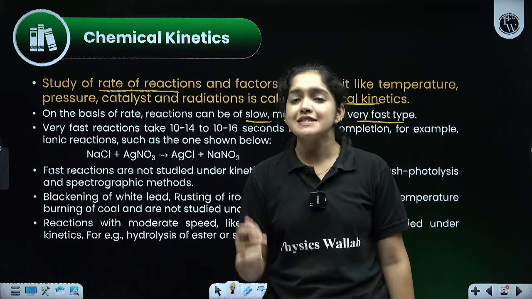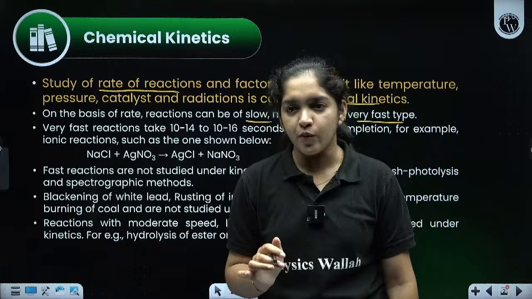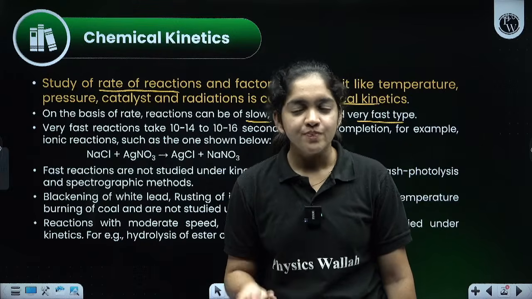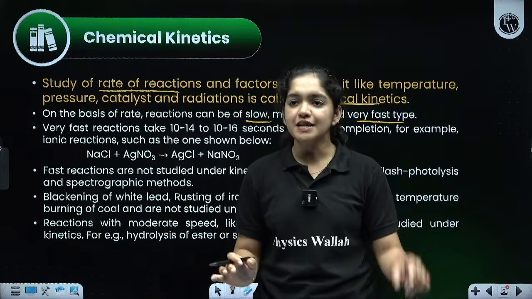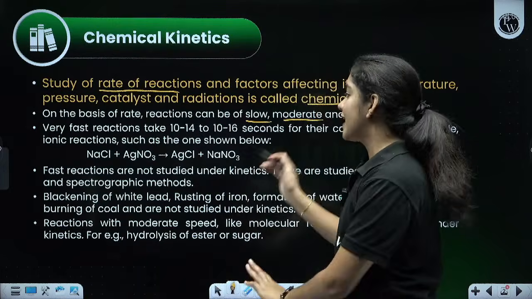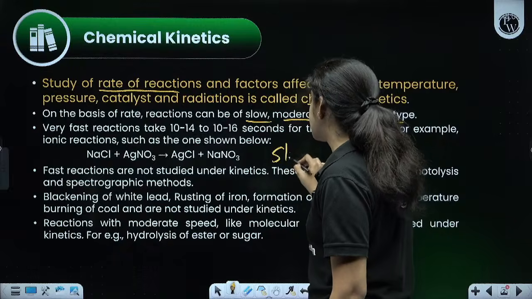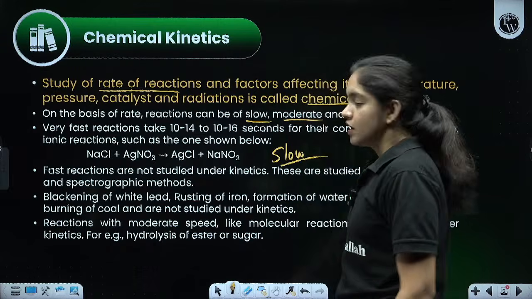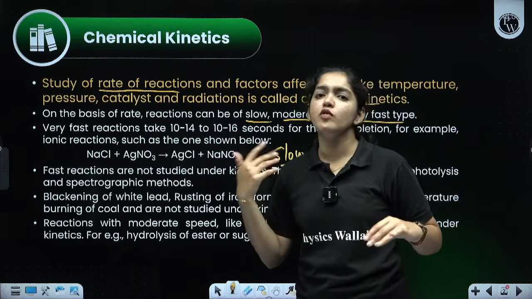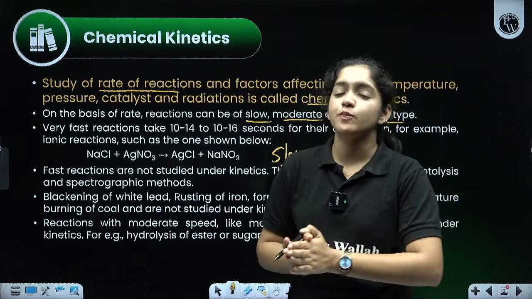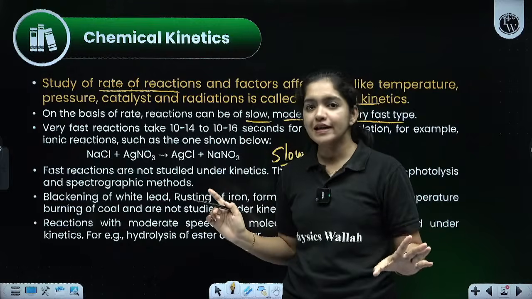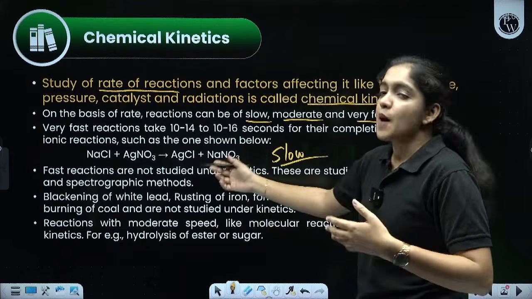In chemical kinetics, the rate of the reaction only depends upon what? The slowest step, that is the slow reaction. So the rate of the reaction, that is very, very important. Noted, the rate of the reaction depends upon which step? The slowest step, not on the fast reaction, because it will occur fast. So we cannot study the rate. That's why the rate of the reaction depends only upon the slowest step. Is that clear? Okay.